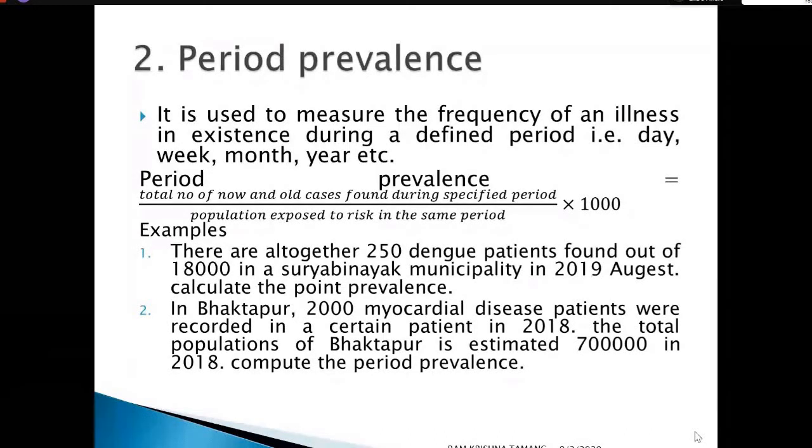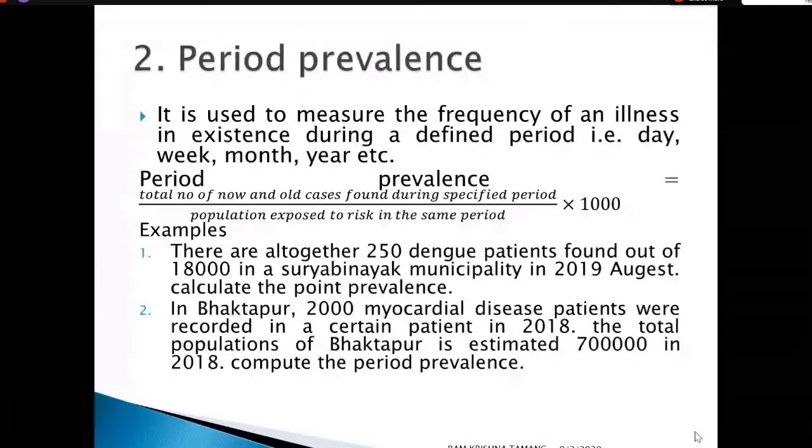First, there are altogether 250 dengue patients found out of 18,000 in Suryabinayak municipality in August 2009. Calculate the point prevalence, because the data is measured in only August, therefore it is point prevalence. Starting from 1st August to the last of August is the interval. Only saying August means that it is cross-sectional data. Cross-sectional data means observing a single period of time. Therefore, it is calculated using the point prevalence.